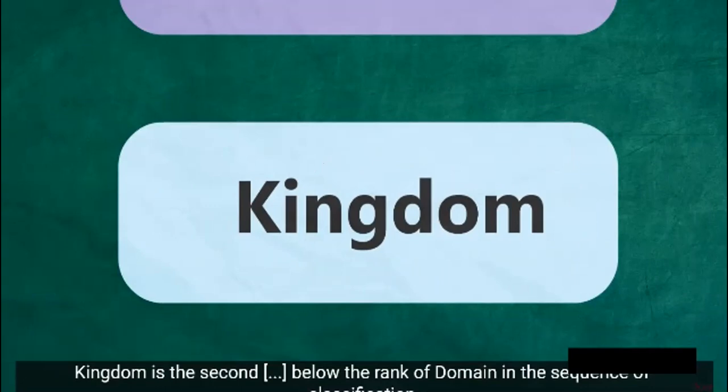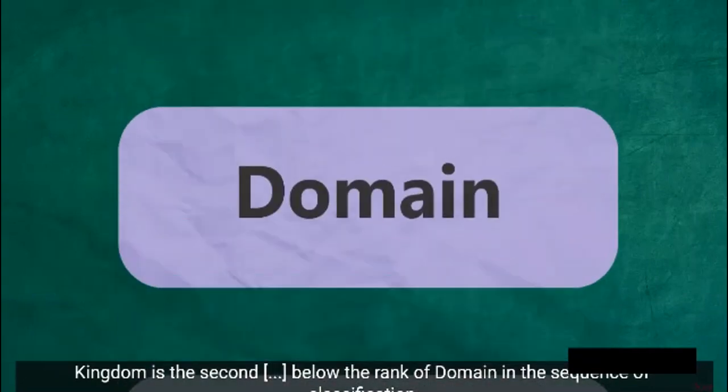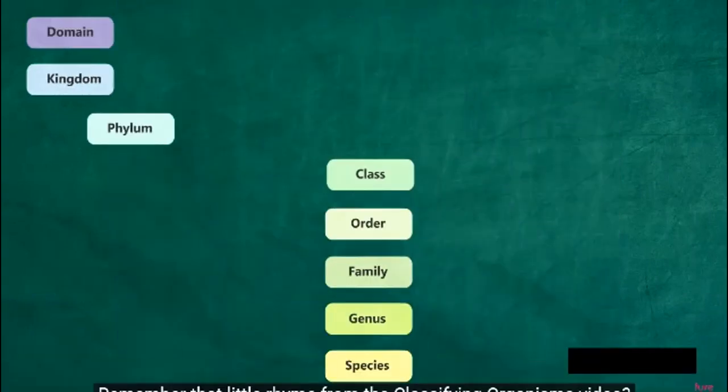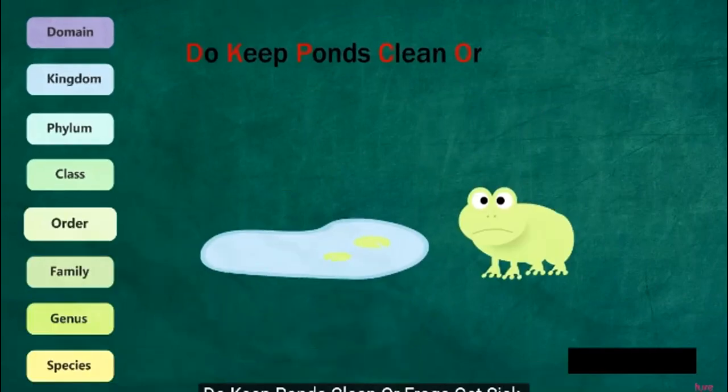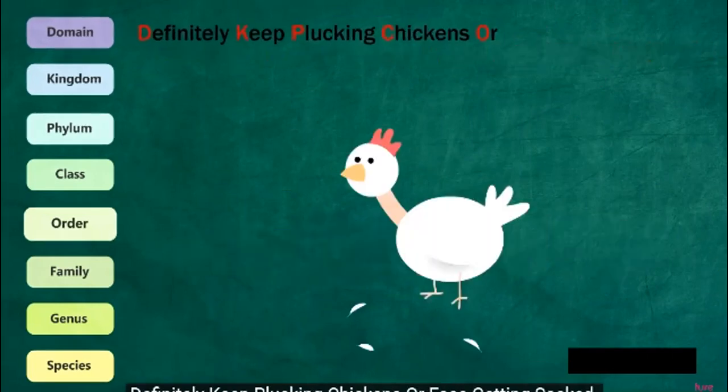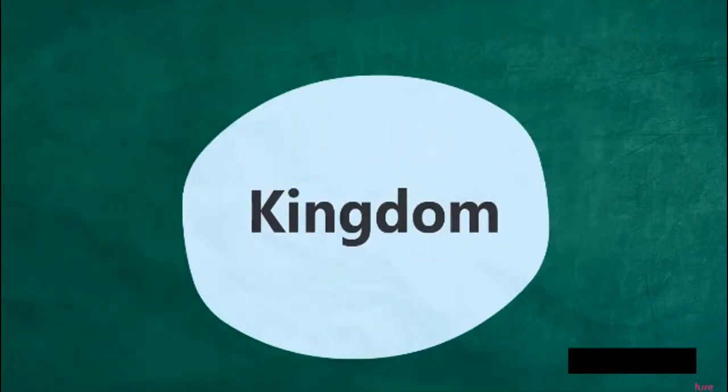Kingdom is the second highest rank below the rank of domain in the sequence of classification. Remember that little rhyme from the classifying organisms video? Do keep ponds clean or frogs get sick? Or you might prefer this one. Definitely keep plucking chickens or face getting sacked. So now looking at how kingdoms are broken down.